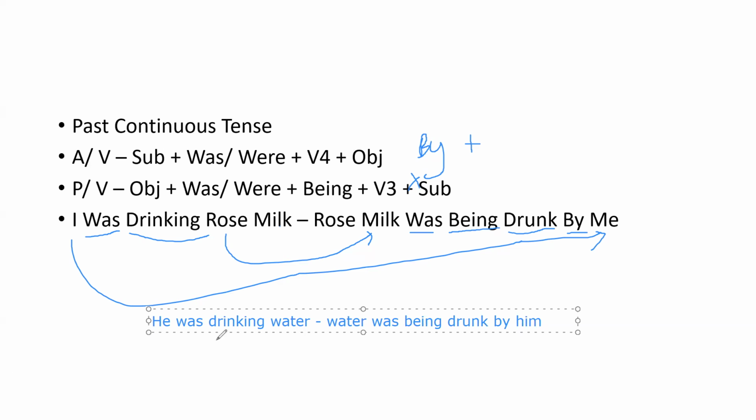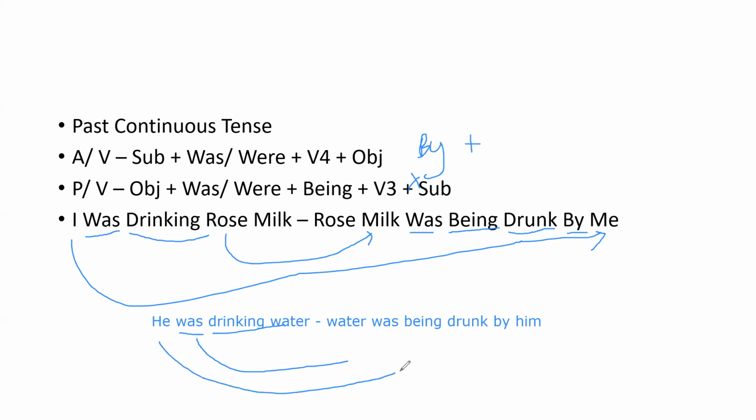Here the verb is drinking and the helping verb is was, which is past tense, so we confirmed it is past continuous tense. Then we convert subject into object and object into subject, and write the suitable helping verb.